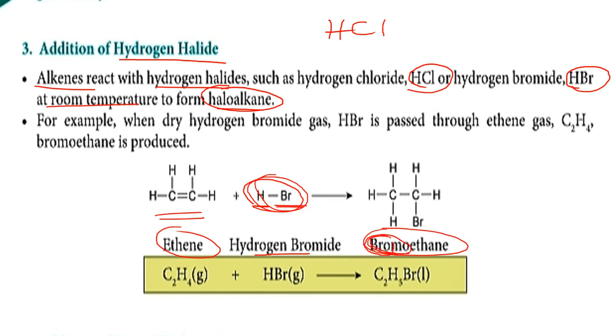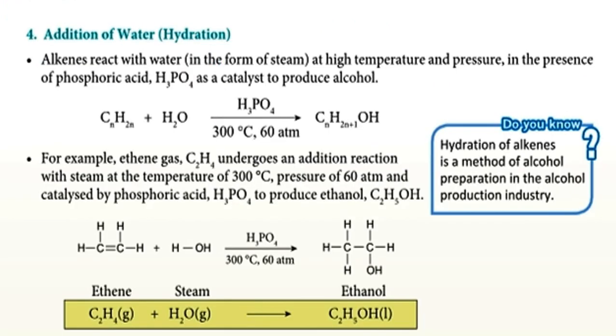Bromo, bromine. Okay, ethane, alkane. Okay, so di sini bromoethane. So the H dia kena tambah di sini. The Br dia kena tambah di sini. Okay, so ini adalah addition of hydrogen halide to alkenes, forming haloalkane.